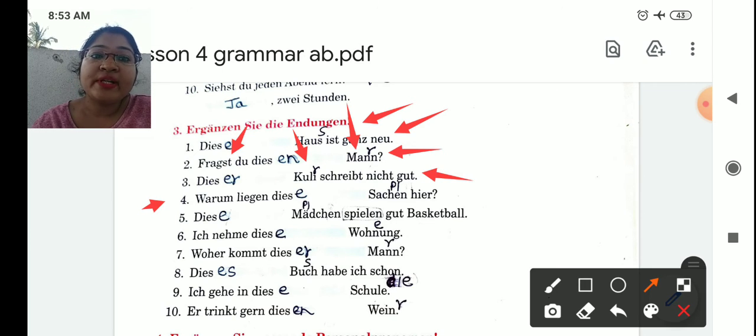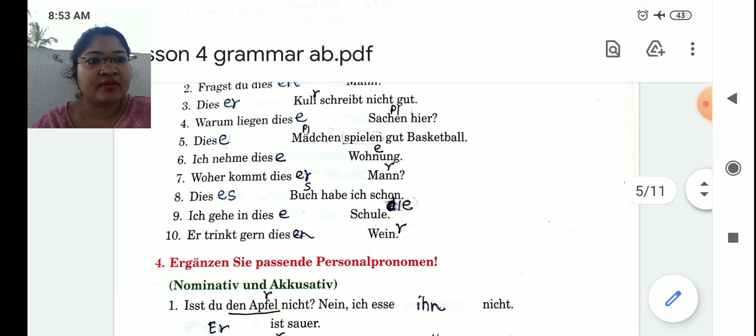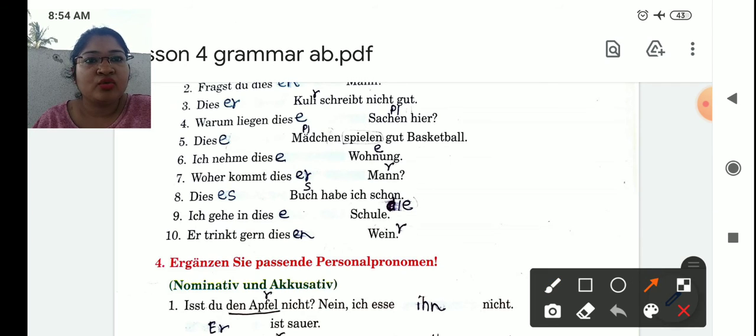Fourth one, "Warum liegen diese Sachen hier?" Why are these things lying here? Sachen nominative plural hai. Nummer 4, "Diese Mädchen spielen gut Basketball." These girls are playing basketball very well. Mädchen plural hai, students. See the verb spielen. Nummer 6, "Ich nehme diese Wohnung." I am taking this flat. Ich nominative case, Wohnung accusative case. 7, "Woher kommt dieser Mann?" Mann is a nominative case. Where does the man come from?